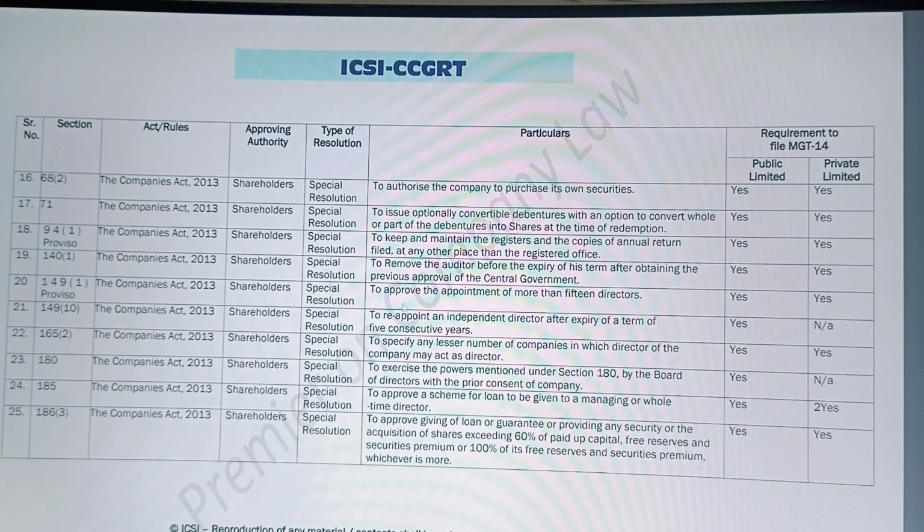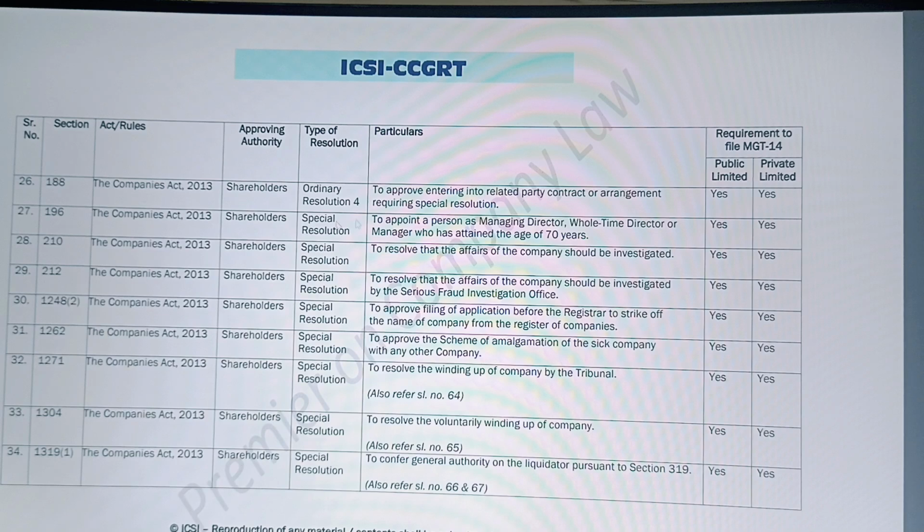So yes, a special resolution is required, and for that MGT-14 is required to be filed. So these were a few common resolutions which companies need to pass in day-to-day life, or which most companies pass. Now coming to the next one.